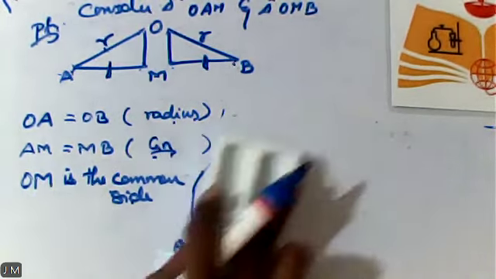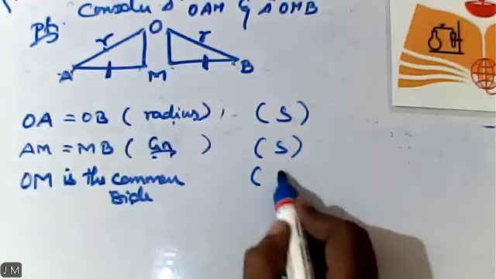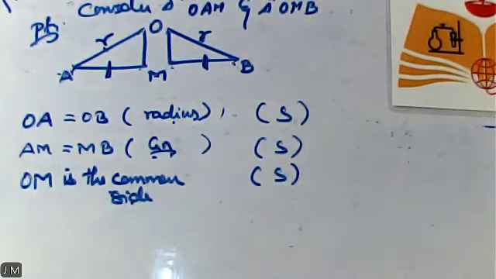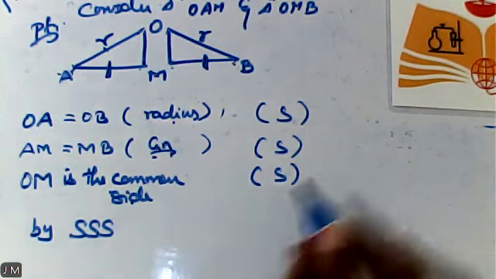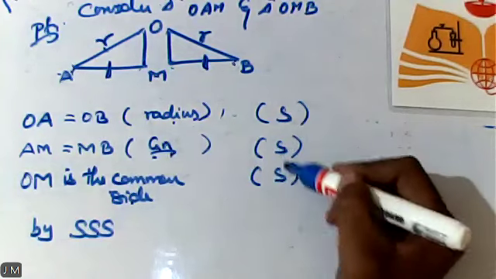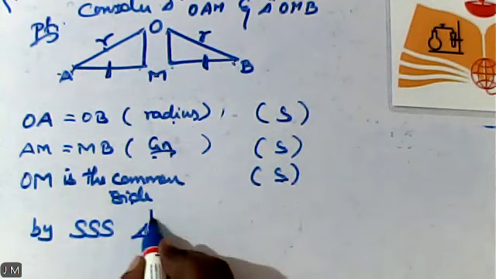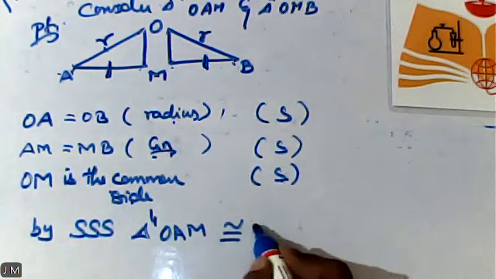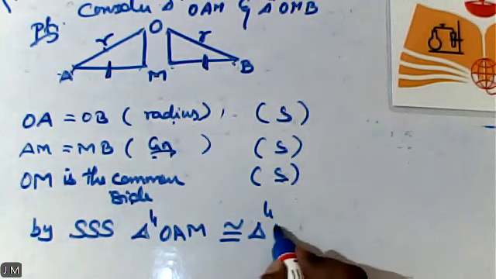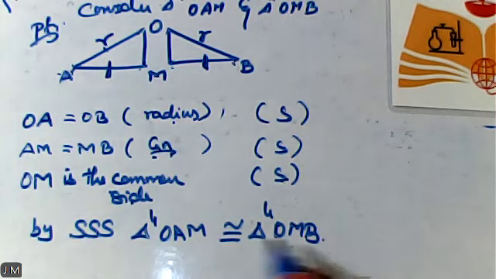Yeah, I can use side criteria. Here also I have used side criteria. So I can say by triple S criteria. So triple S means as what? Side property. So by triple S criteria, triangle OAM is congruent to triangle OMB. Am I clear?